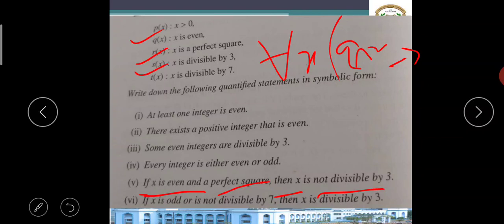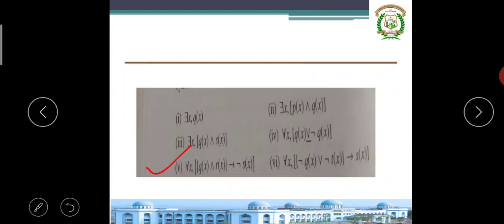Divisible by 3 is S, not divisible by 3 is negation of S. So for all x, Q and R implies negation of S. You can write it easily.